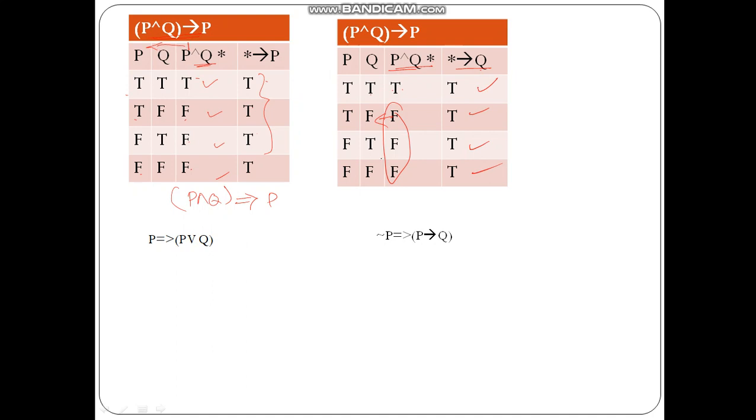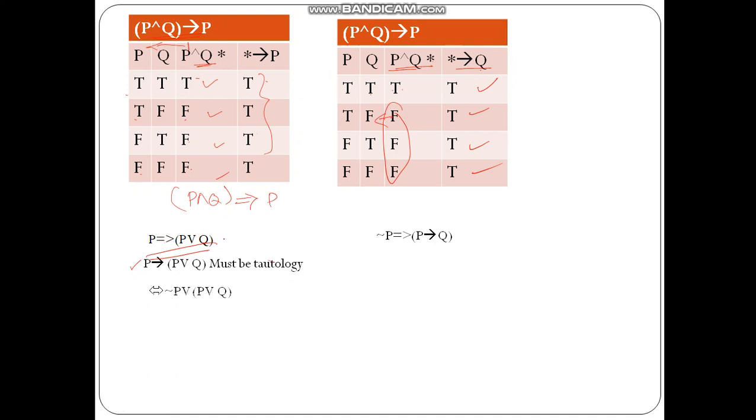Considering another example, P tautologically implies P or Q. Here I am using the formulation method. What I have to prove is that P implies P or Q must be a tautology. And then at that time I can say that P tautologically implies P or Q is true.